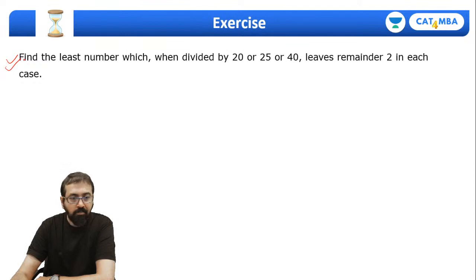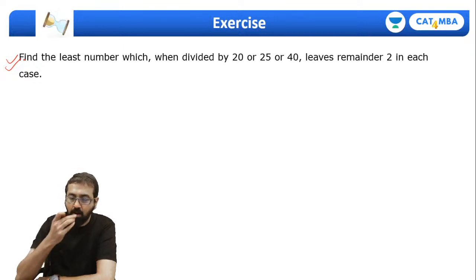Right? So what is the LCM of 20, 25, 40, guys? Isn't that 40? Oh, sorry, isn't that 200? Right, so the answer is 202.